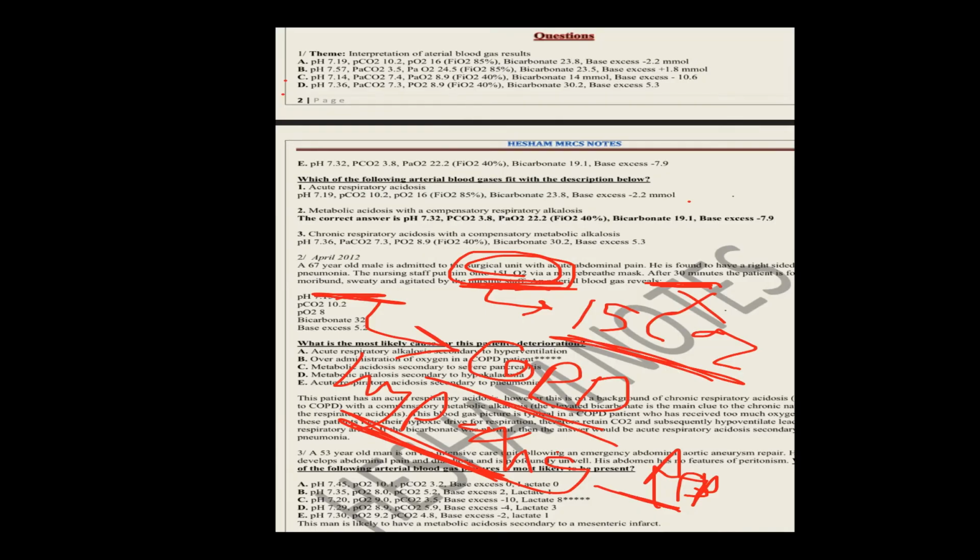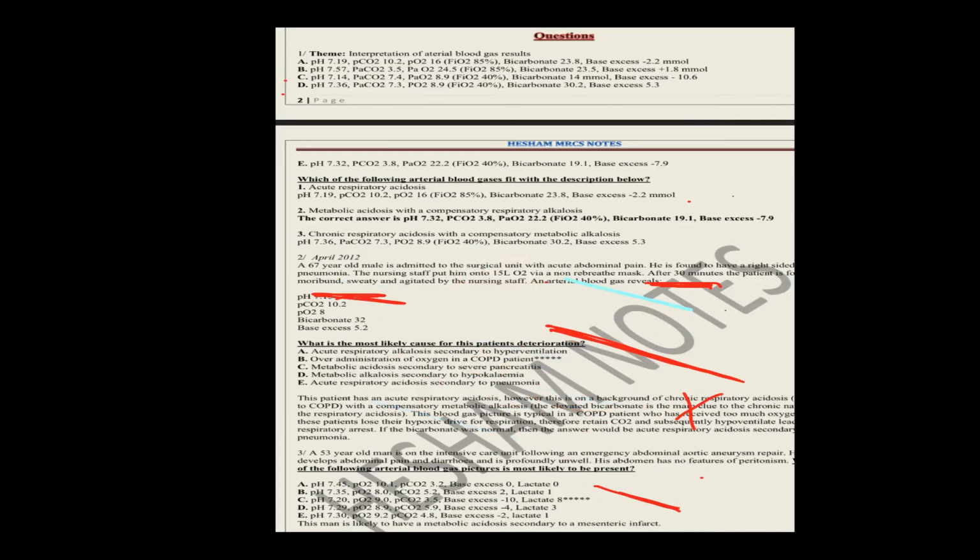When you give the patient high flow oxygen, you will remove this hypoxia. There will be no low oxygen in this patient. So his respiration will stop. So the patient depends on his hypoxic drive, which stimulates his respiration. But when you give the patient high flow oxygen, then the patient will deteriorate. Okay? So this condition is a case of respiratory acidosis, partially compensated, in a COPD patient. Please keep this question, very important.